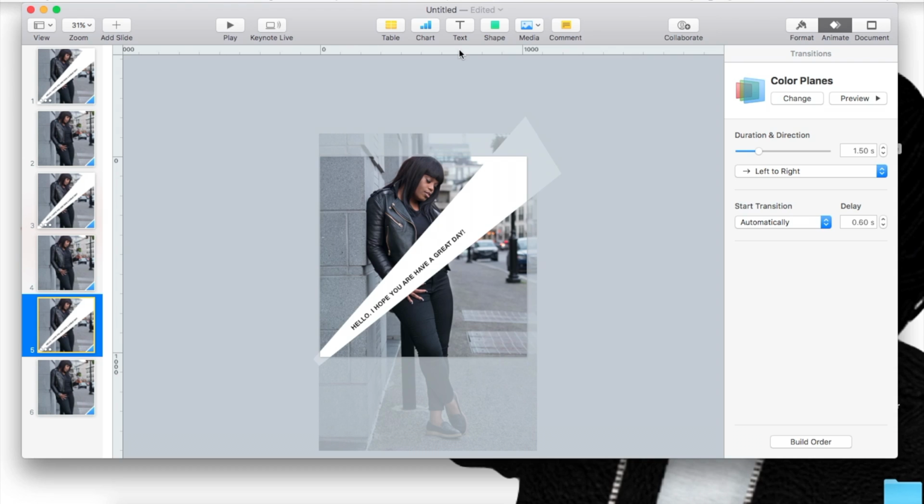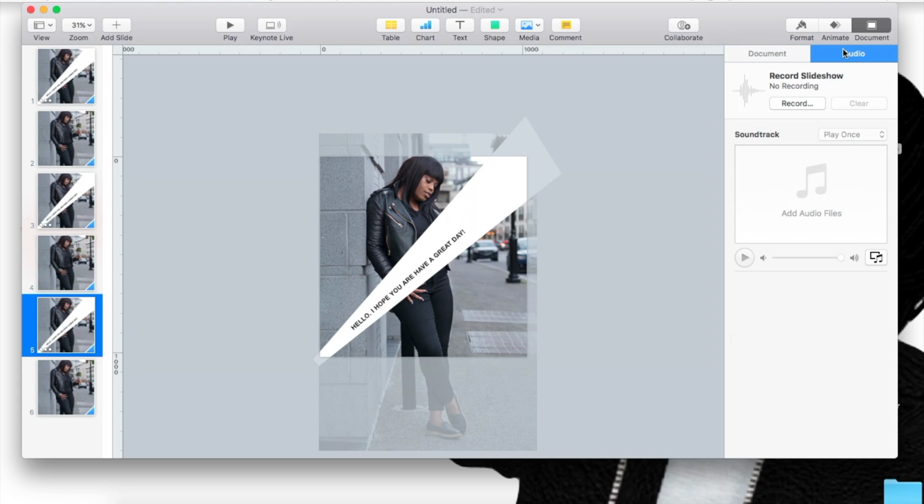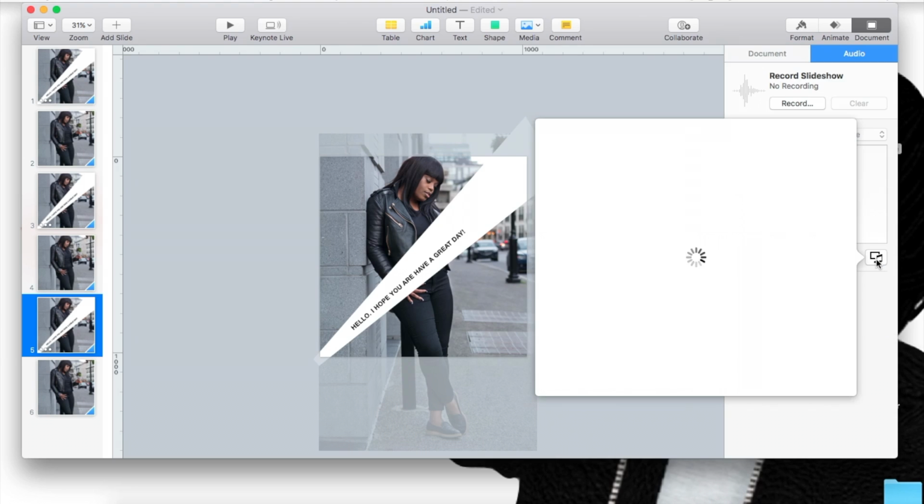Okay, so pretty much I'm happy with it. What I'm going to show you guys now is how to add audio. So pretty much we have the document size. We know it's going to be an Instagram size and we want to add an audio. So let's just say if you want to select a music, all you're going to do is click the music. Let's wait for it to upload.